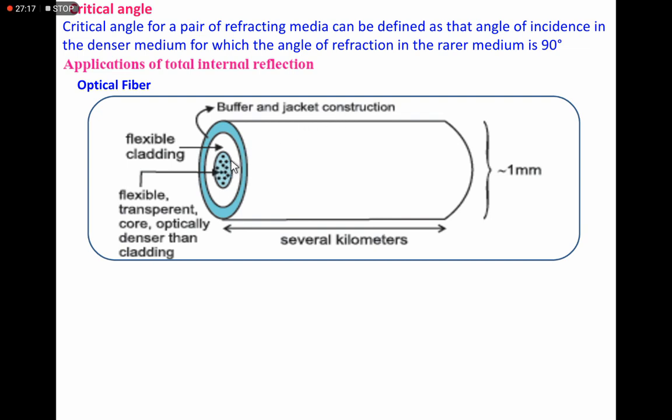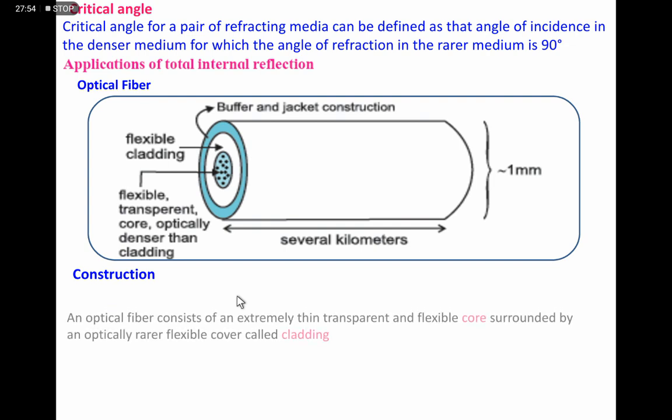One more layer is there on the optical fiber. So this colored layer is what? The buffer and jacket layer, and it extends up to several kilometers. The diameter of this optical fiber is nearly or less than 1 millimeter, and it works on the total internal reflection of light. So let us see the construction of the optical fibers.